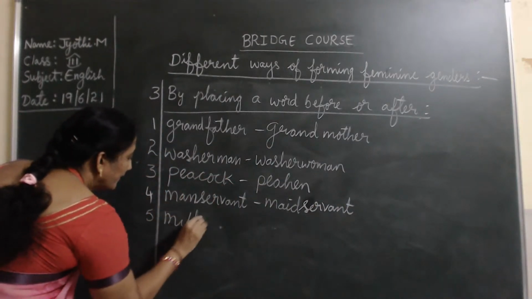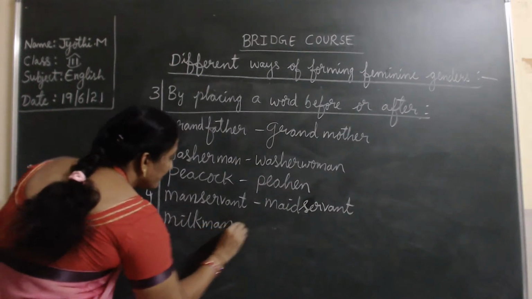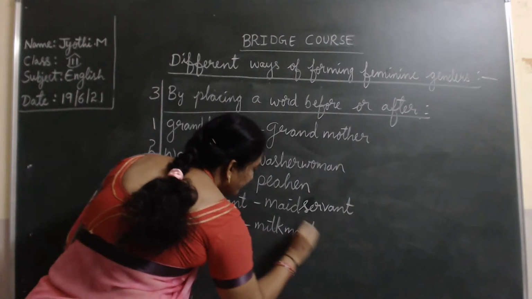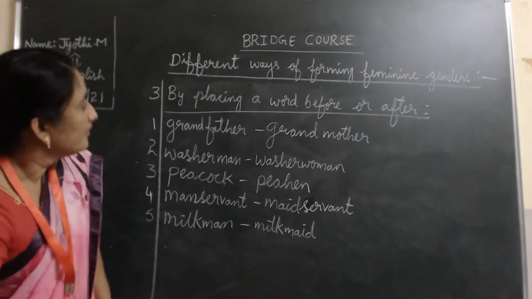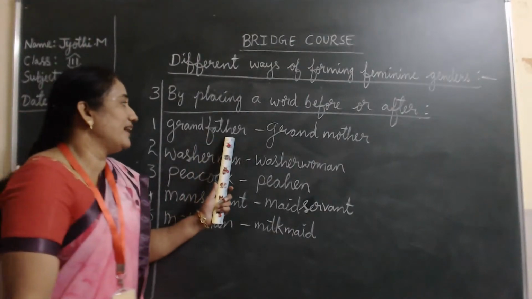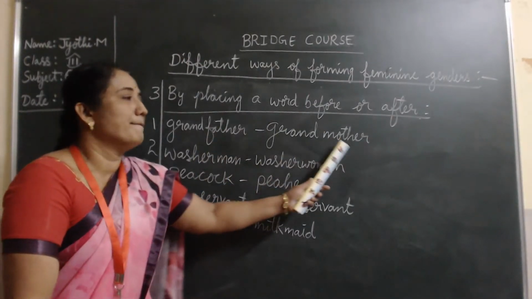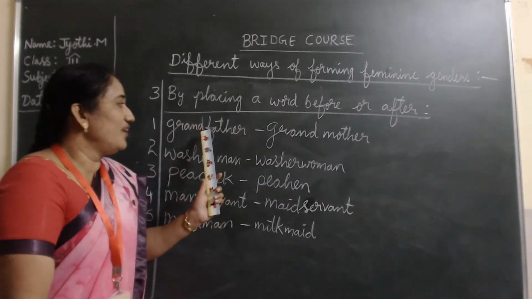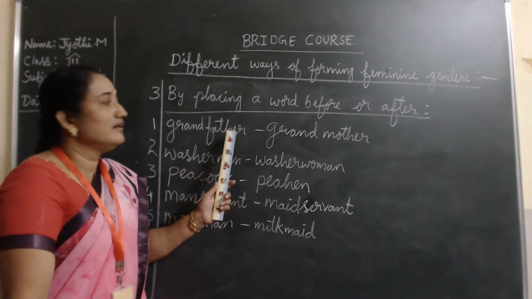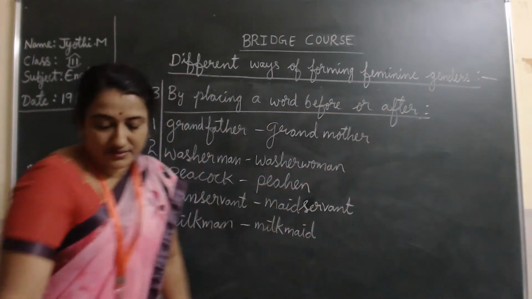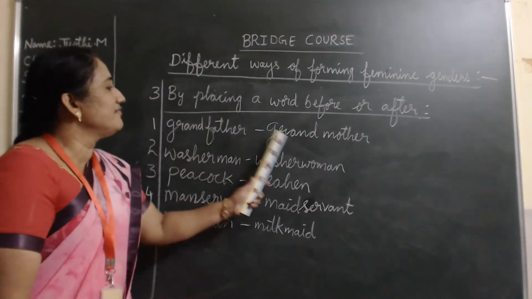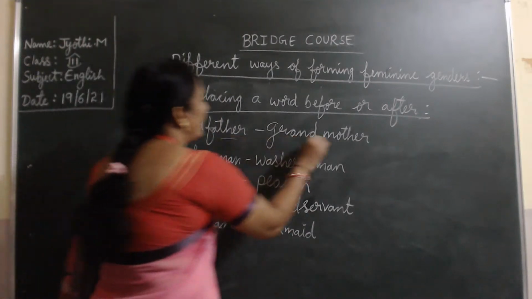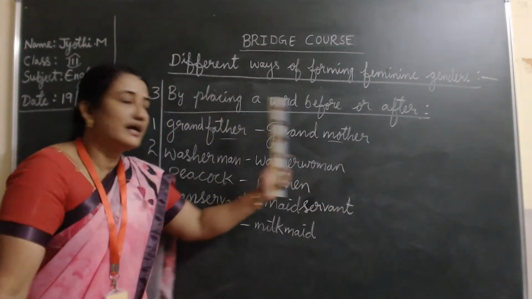Then milkman, milkmaid. See, the masculine gender is father, and father will become mother. But here you are putting a different word before the masculine gender. See here, grandfather. It is putting the word afterwards. First, the same word is there, grand. You are putting a different word after that, that is father and mother. So it will become grandfather, grandmother.